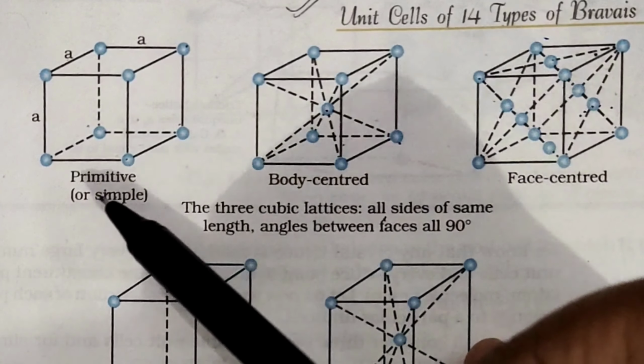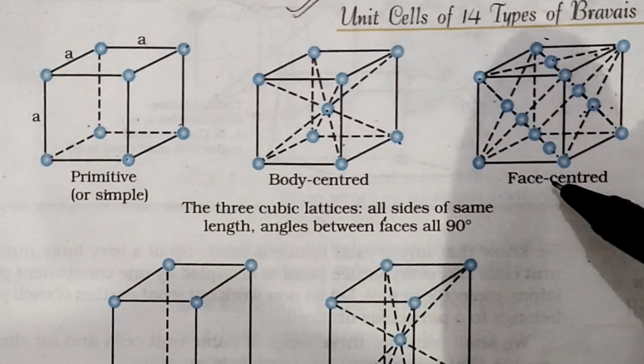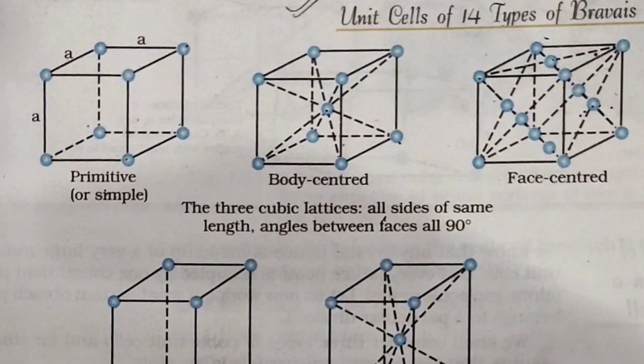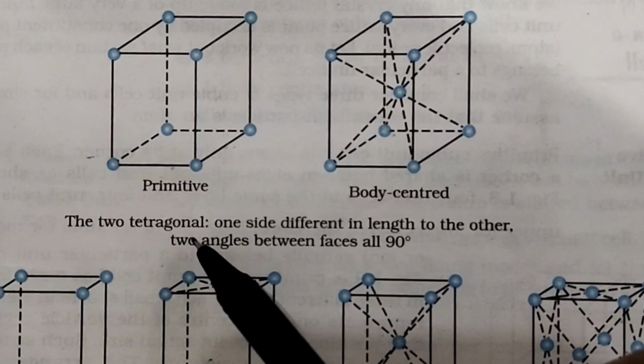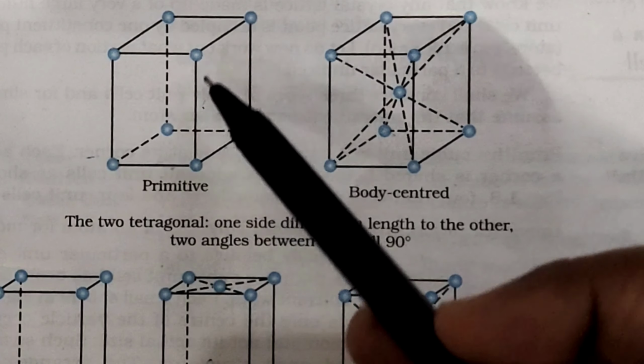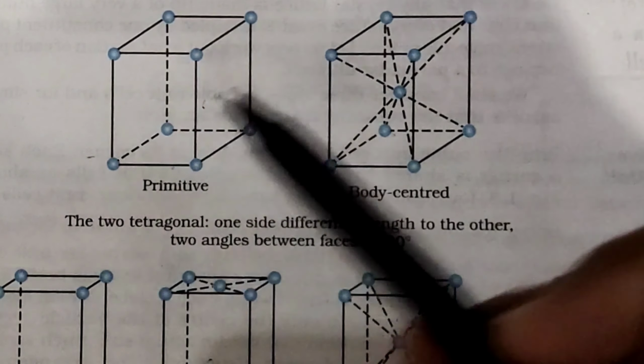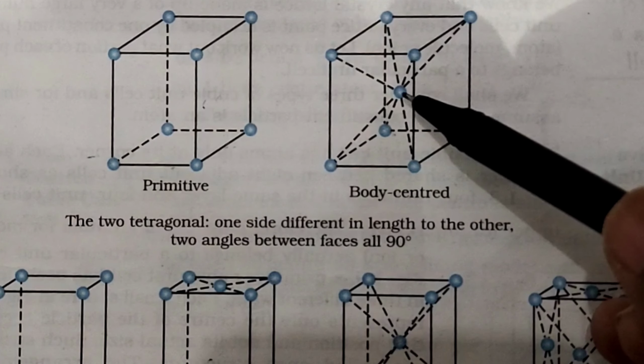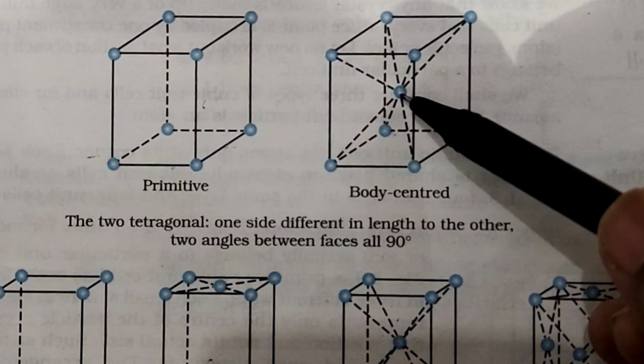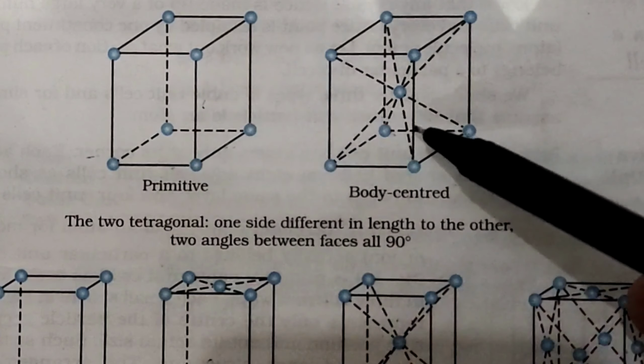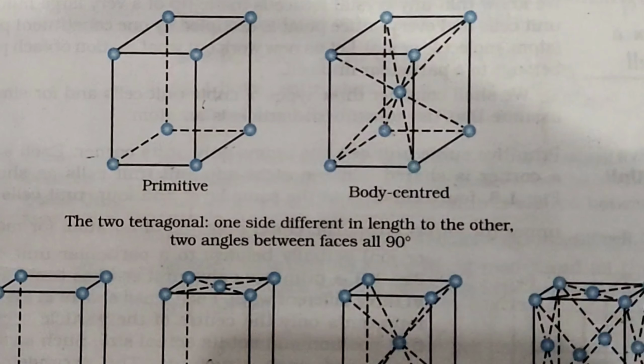So three types of cubic lattices are found: primitive, body centered and face centered. Two types of tetragonal lattices are found: primitive, atoms are present only at the corners; and body centered, one atom is present at the center of the body itself. So two types of tetragonal structures are found.